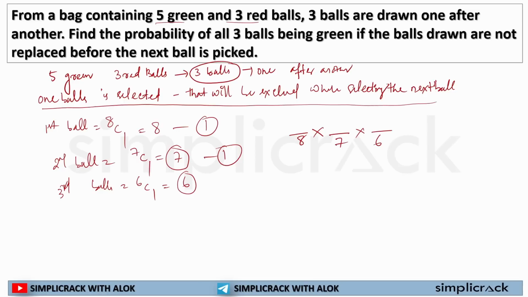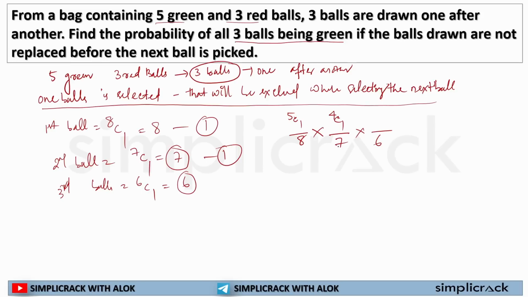Now I have to find the number of desired outcomes. What is desired? 3 balls being green. For the first ball, how many green balls do I have? 5C1. Now one green ball will be selected, so I will be left with 4 green balls, 4C1. I have to select one green ball out of these 4. Now the first and second green balls are done.